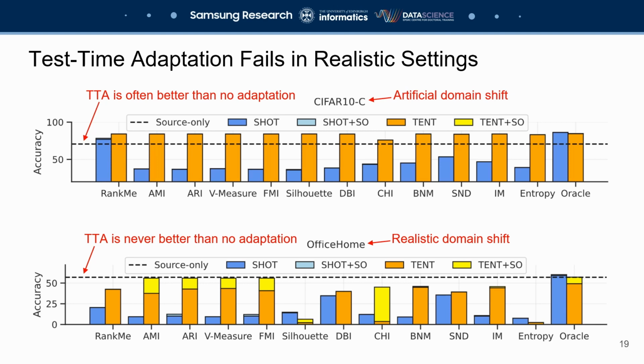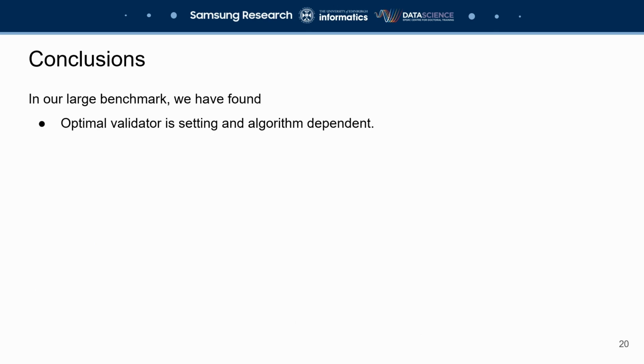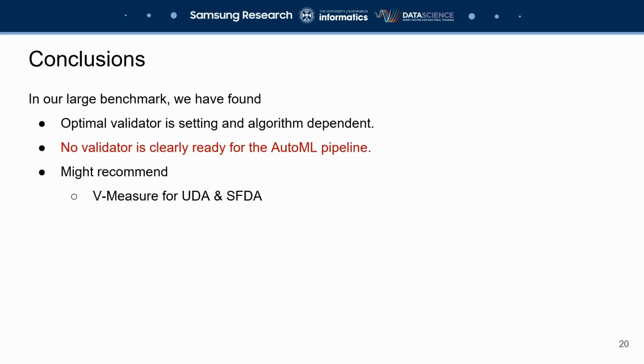We now come to the conclusions of our paper. In our large benchmark, we have found that the optimal validator is setting and algorithm dependent. No validator is clearly ready for the AutoML pipeline, unfortunately. But we might recommend, for example, vMeasure for UDA and SFDA, or RankMe for TTA.